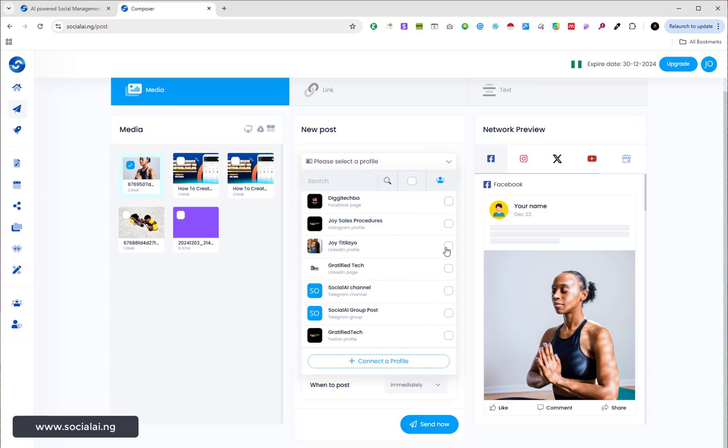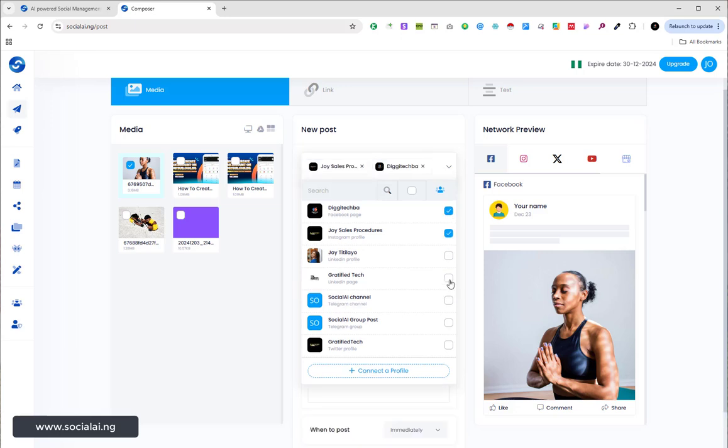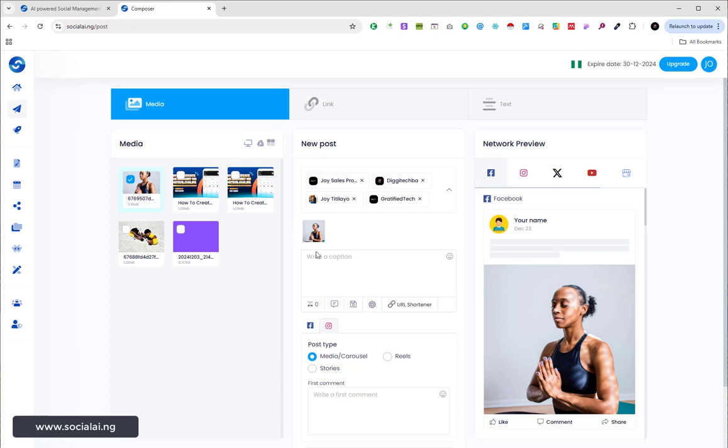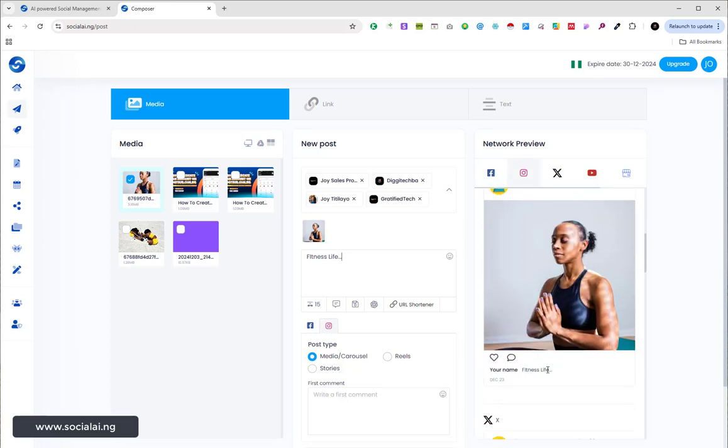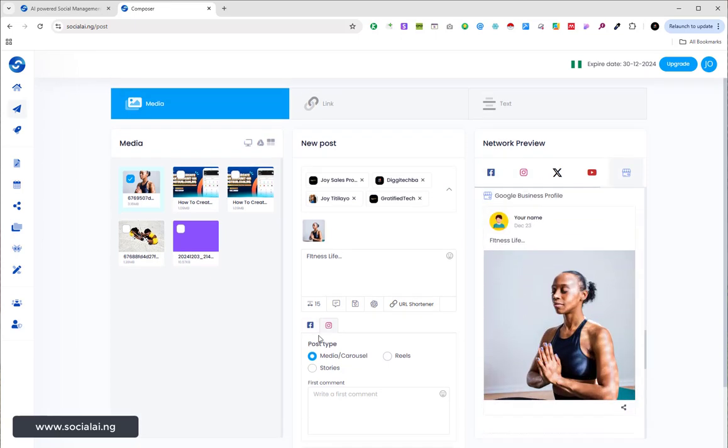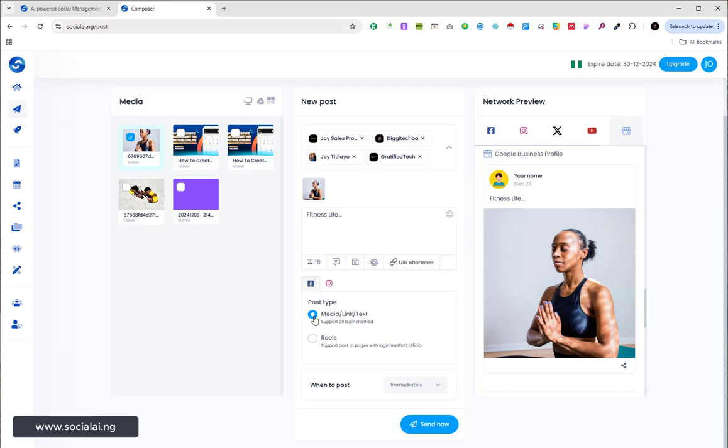So this tool is actually going to help you select everything at once and make the posts at a time, right? Let me show you what I'm talking about. Let me input my caption. This is a demo caption, and you can see it also shows how my caption is going to look on each profile. There are also unique features for Instagram and Facebook, whereby you can select if you are posting a normal media, a link or text, or you are posting a reel. And don't forget, if it's going to be a reel, that is the video reels that people post on Facebook and also Instagram reels, right?